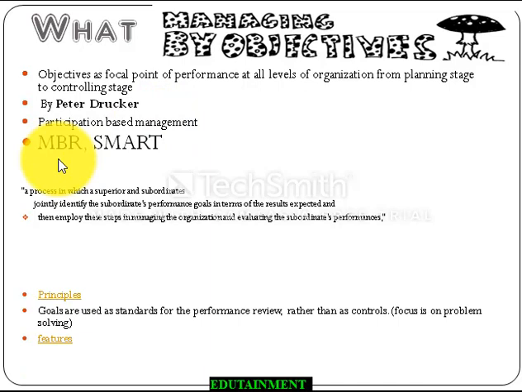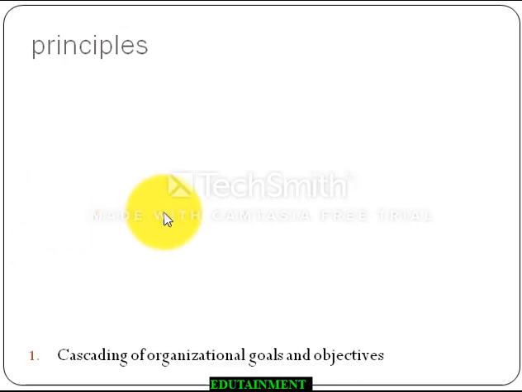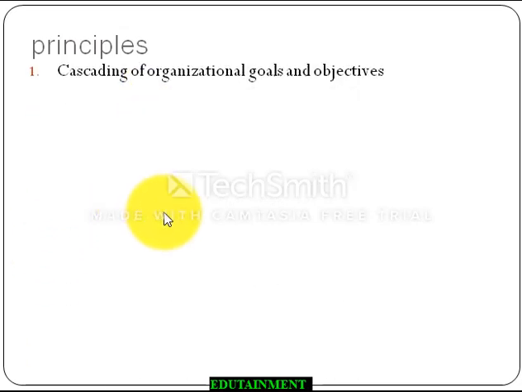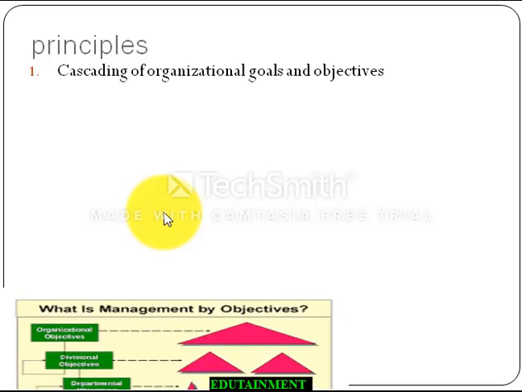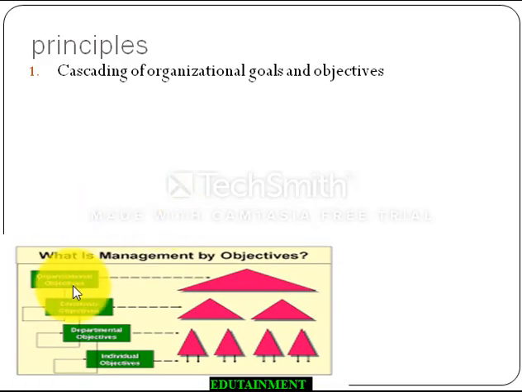Okay, now let us go in detail by understanding the principles of management by objective. What are the principles of management by objective? First is cascading of organizational goals and objectives. What do you mean by cascading? Here, see, if this is the organizational wider goal or wider objective, then it is being divided into divisional goals.